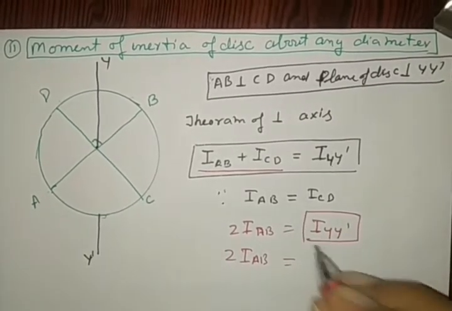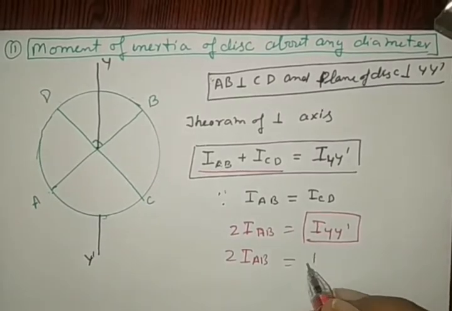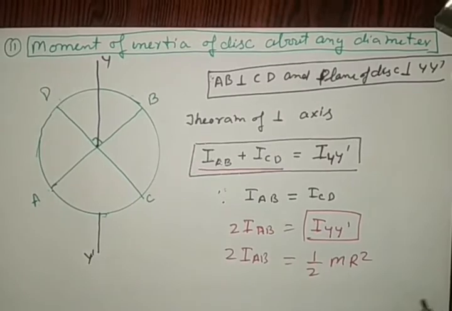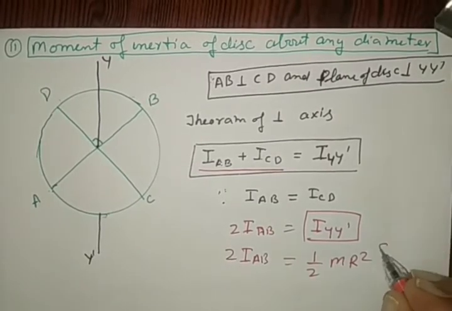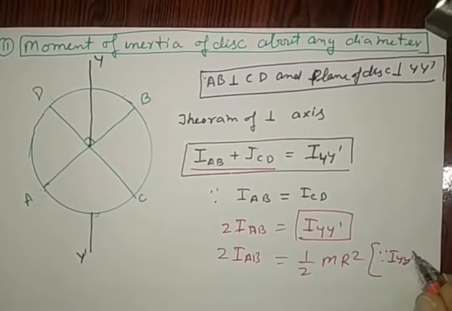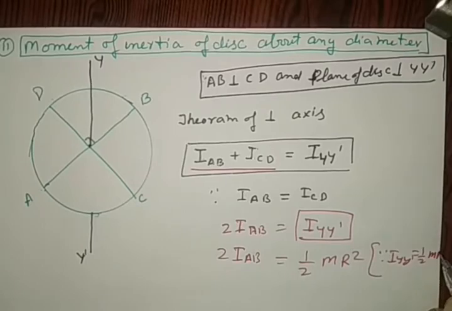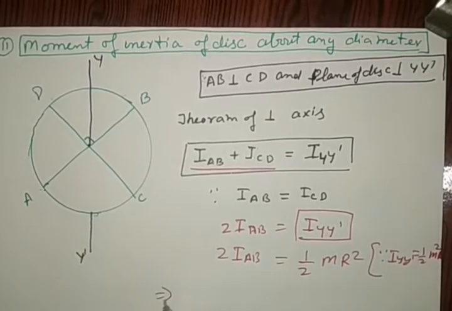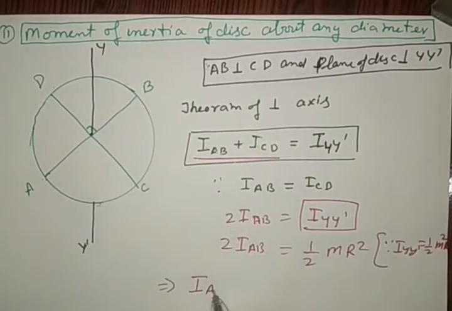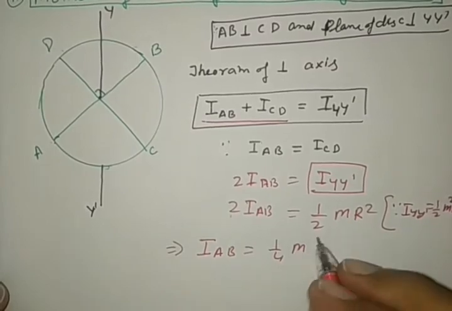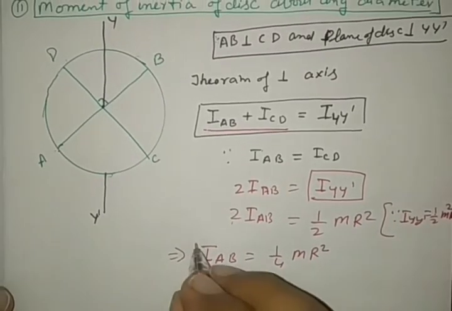This we have obtained just before, half mr square. Here in the box we have written, since IYY dash is half mr square. Right? So this implies that the moment of inertia about the diameter is 1/4 mr square, as the 2 is transferred to this side of half mr square.